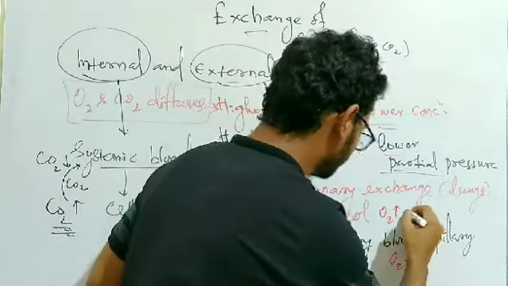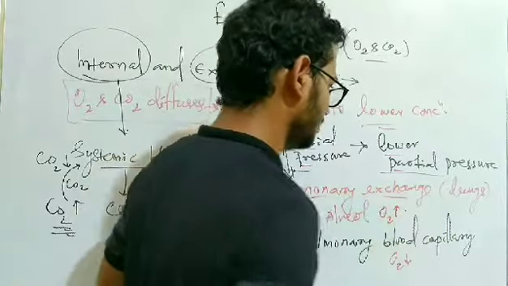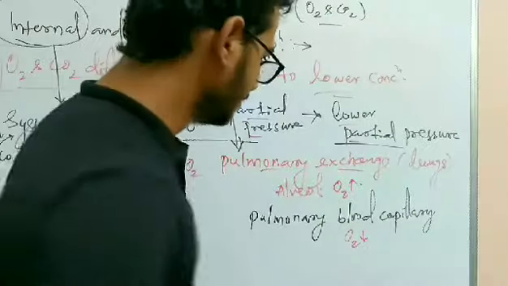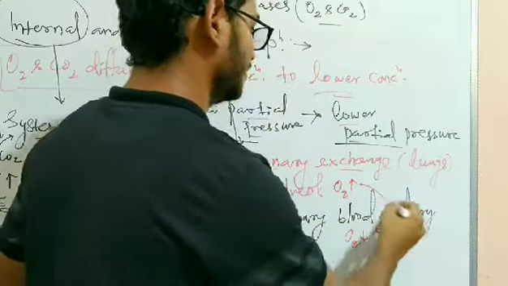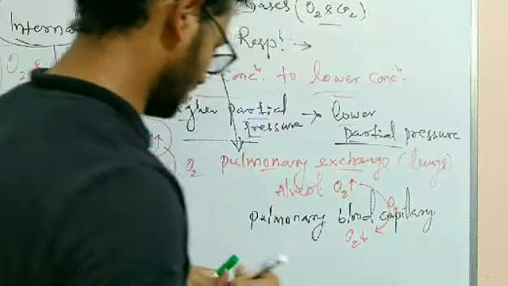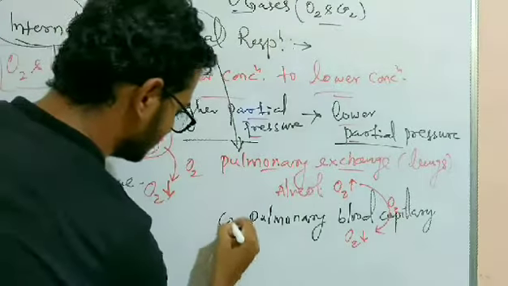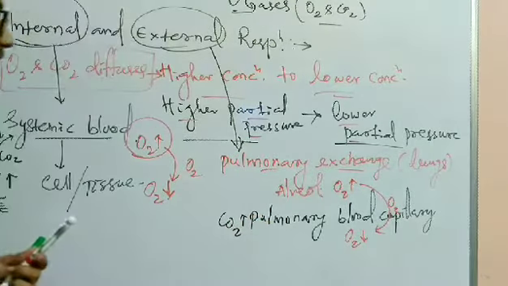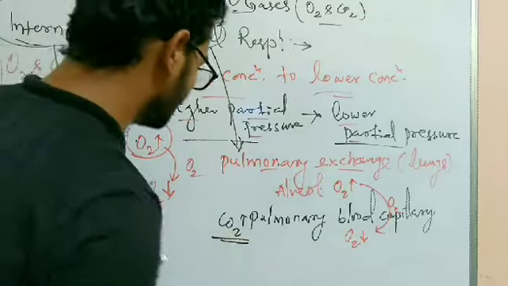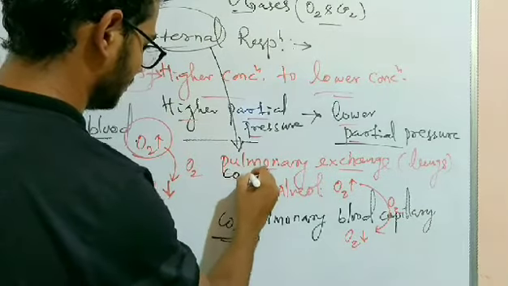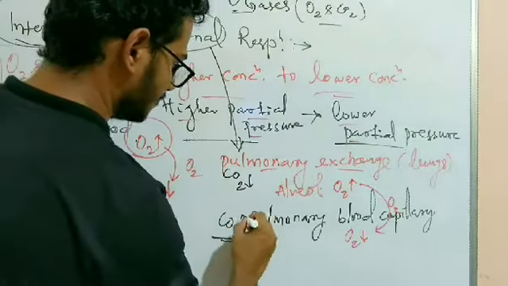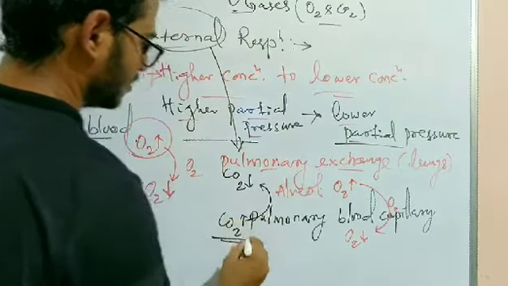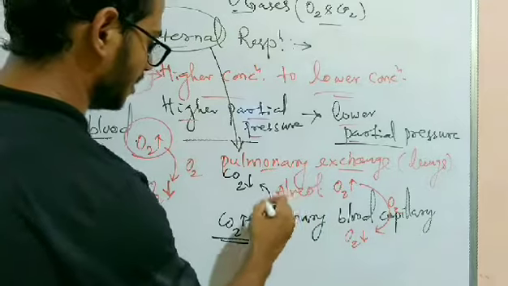So oxygen from the alveoli diffuses to the pulmonary blood capillary. Likewise, the carbon dioxide in the pulmonary blood capillary is of higher partial pressure, and in the alveoli it is lower, so it diffuses from the pulmonary blood capillary to the alveoli.